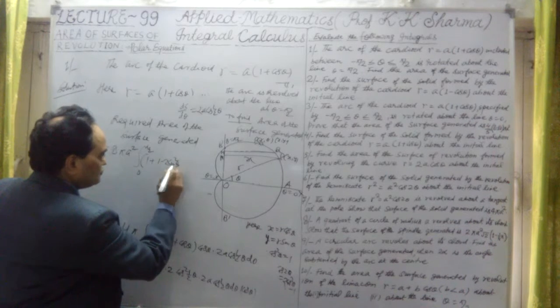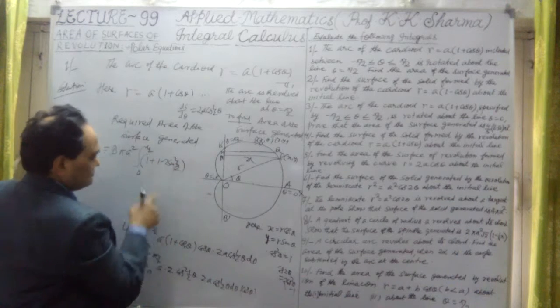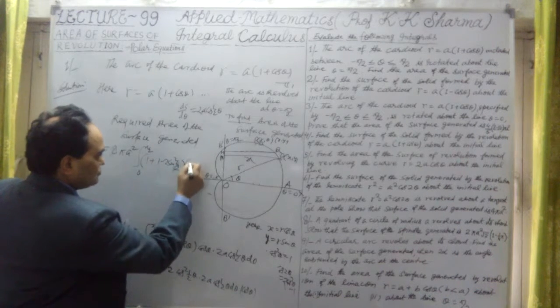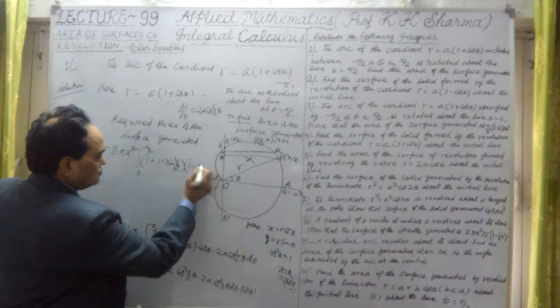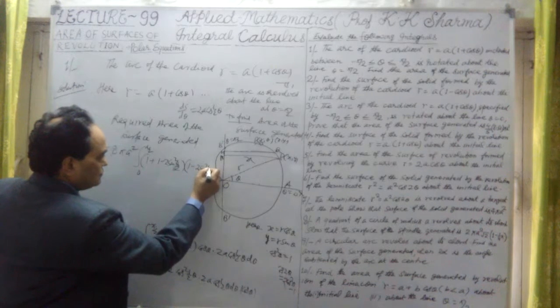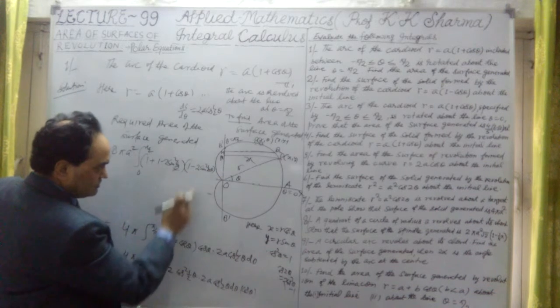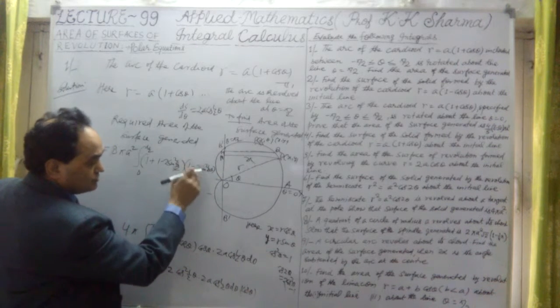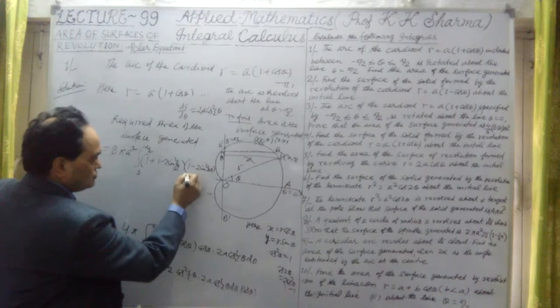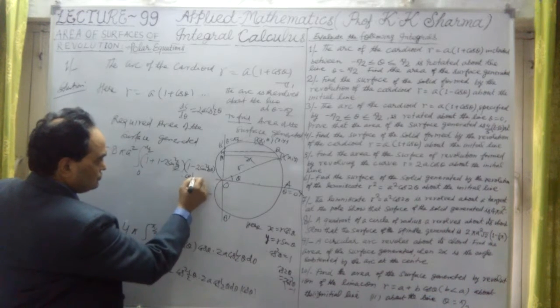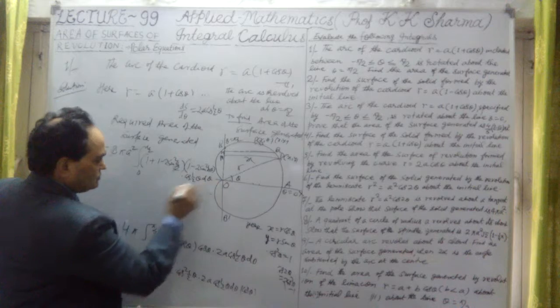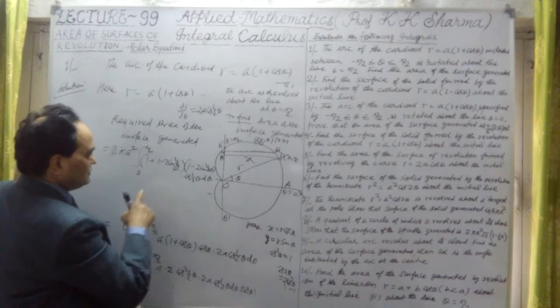1 minus 2 sine square theta by 2. This is the value of cos theta. This is also cos theta. So 1 minus 2 sine square theta by 2, into cos theta by 2. What is the value of cos theta here? Cos theta is 1 minus 2 sine square theta by 2, into cos theta by 2 into d theta. This is the value now.